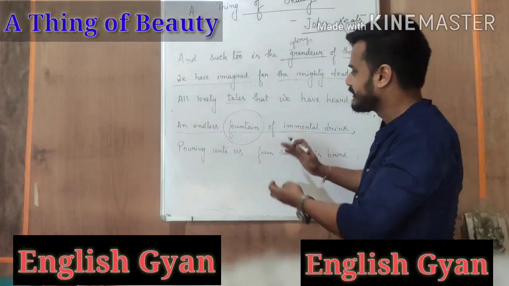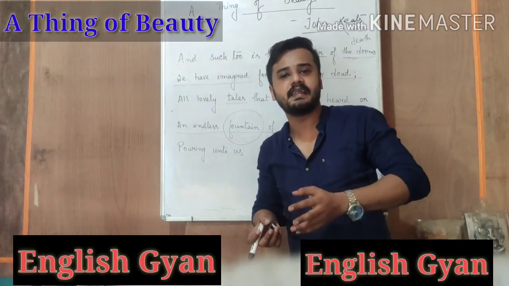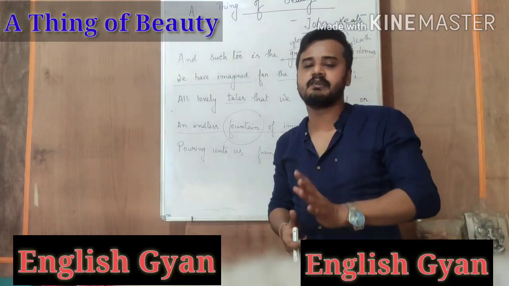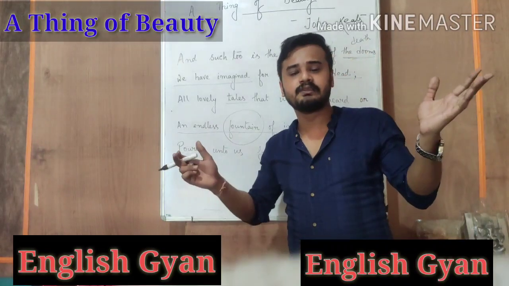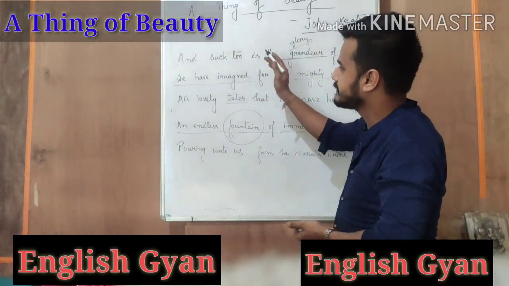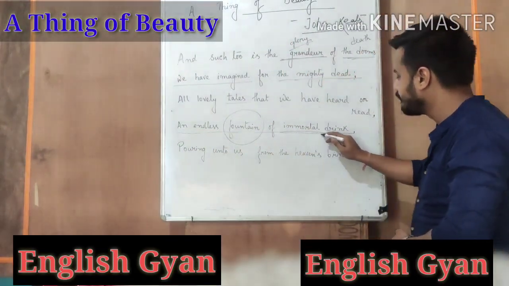He says that all these beautiful things are like an endless fountain, means this fountain will never end. It will never be exhausted. It will keep coming to us again and again. This sun, this moon, these beautiful things, they will never end, right? So he also says that these beautiful things are like an endless fountain of immortal drink.